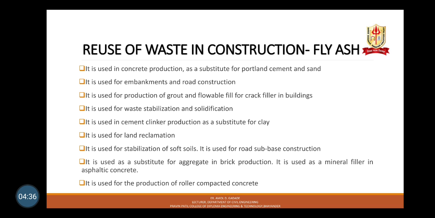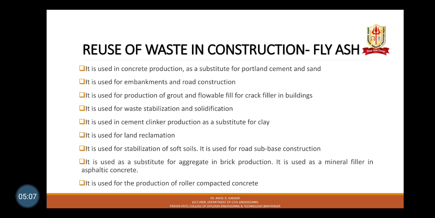Then class C fly ash is produced from burning younger lignite or sub-bituminous coal. It hardens and gains strength over time. It is used in making fly ash bricks. Bricks and pavers are used in the commercial market. It is used in concrete production as a substitute for Portland cement and sand. It is used in embankments and road construction.